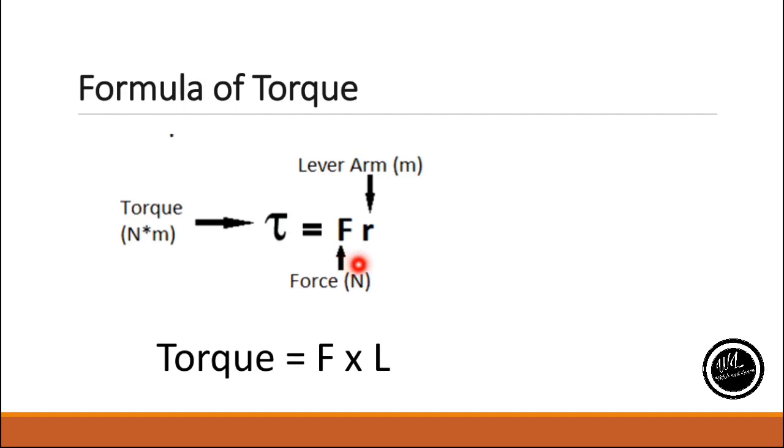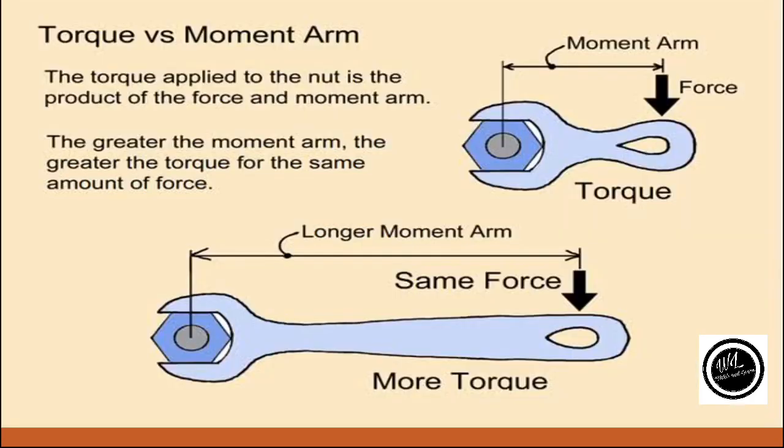So we can know from the formula that the torque depends upon two factors. The first one is the force and the second one is the moment arm. If we are applying greater force on the body, then it will produce a greater turning effect. Or, in other words, if the distance between the axis of rotation and the line of action of force is greater, then it will also produce greater torque.